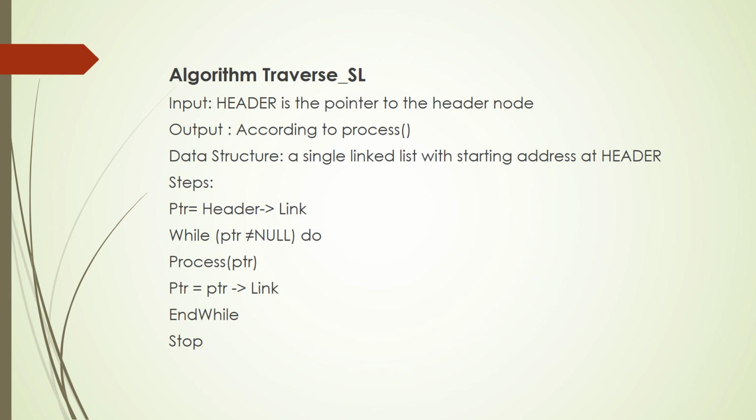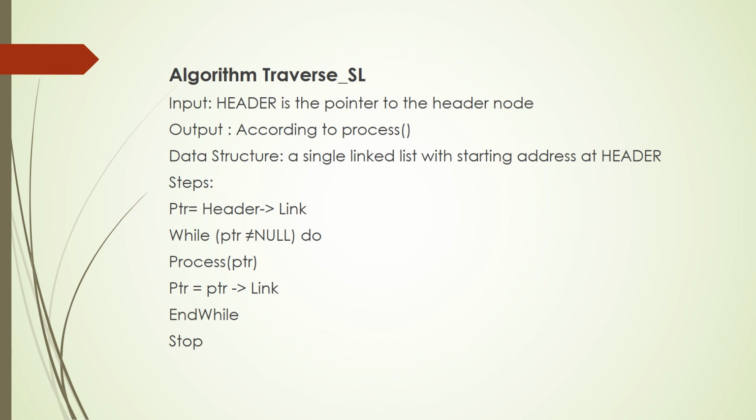So when you talk about any node, there will be two fields in the node. The first one corresponds to the data, which we call the data field, and the second one corresponds to the address, which we call the link field. Here you are taking a temporary pointer, the traversing pointer, which you call PTR, and you are initializing it to the address value which is stored inside the link field of the node where the header is currently pointing to.